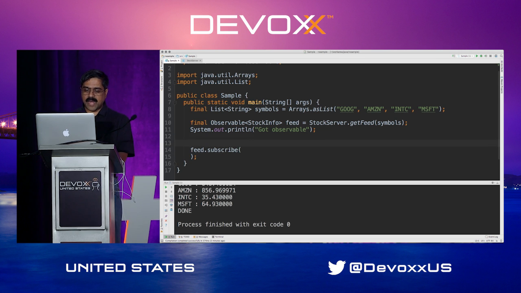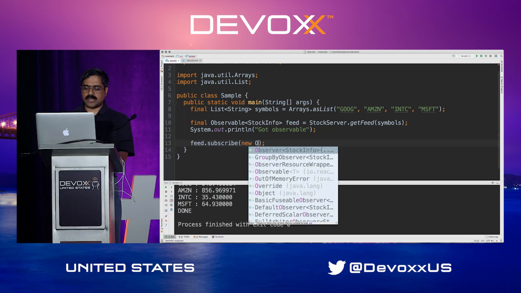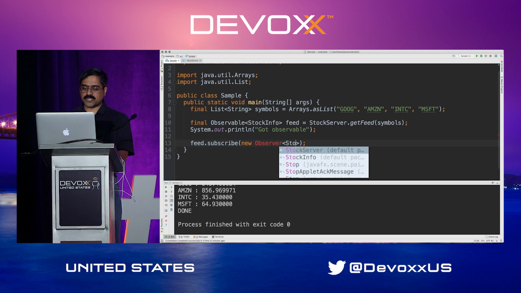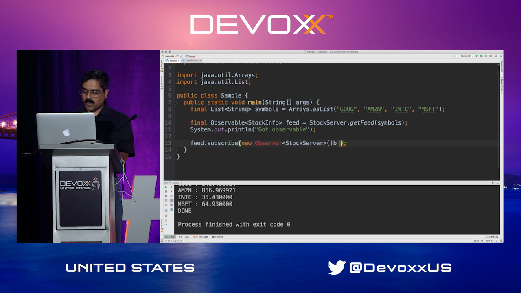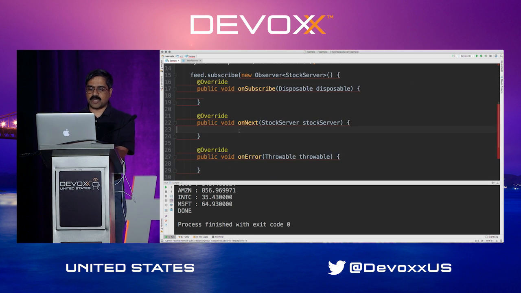So we could create a little class here. We could say, for example, new observer, and then implement the methods that this is going to expect. So let's redo this right here. We can say feed.subscribe, and new observer. This is going to be the stock info of the observer that we would like to implement. In this case, of course, we're going to implement these methods. So what are the methods I'm going to implement for this purpose? Well, I'm going to implement the method onNext. We saw that earlier.